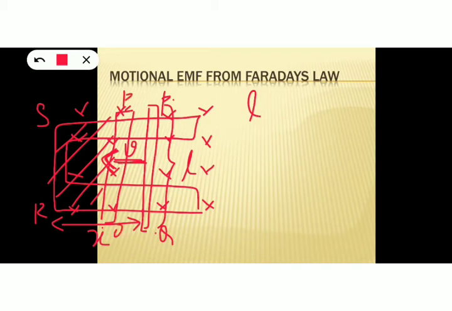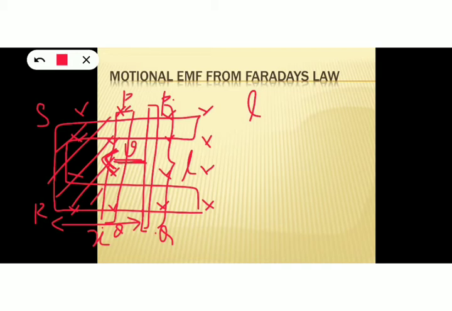So see, now the area of the loop has been decreased. The area of the loop PQRS decreases when the conductor starts to move towards left with a velocity v. Again, the magnetic flux linked with the loop also decreases, because when the area was more, more field lines were associated with that loop. When the area starts to decrease, the field lines associated with the loop also start to decrease. That means there is a change in the magnetic flux linked with this loop. What is that change? The magnetic flux linked with the loop decreases.